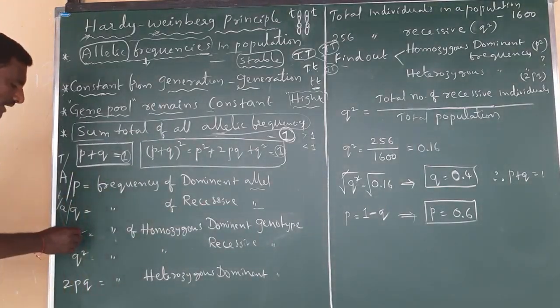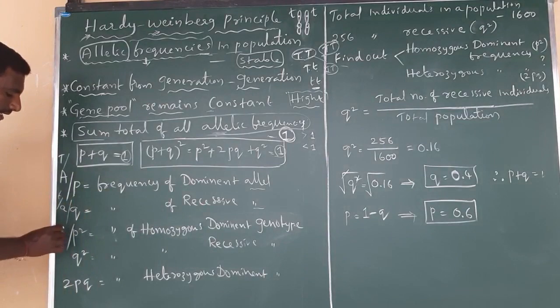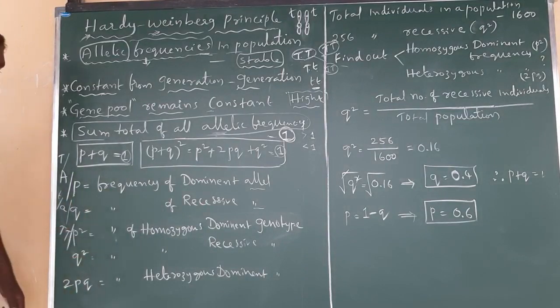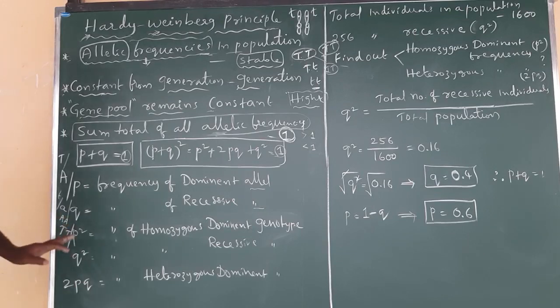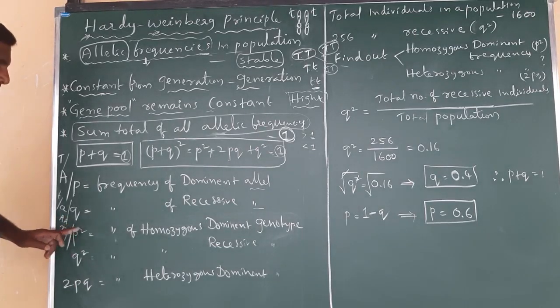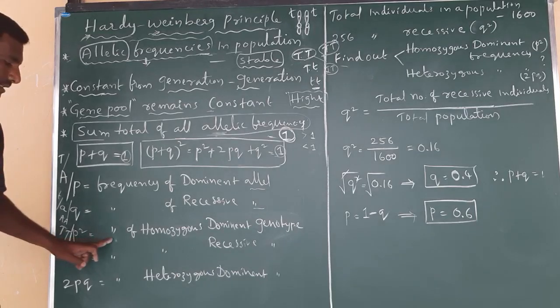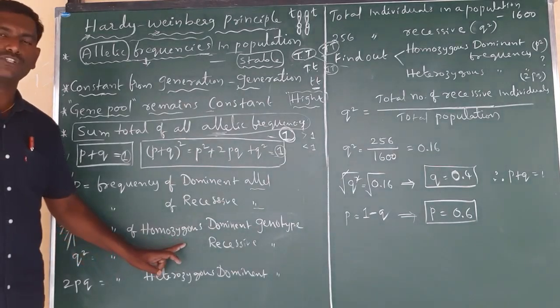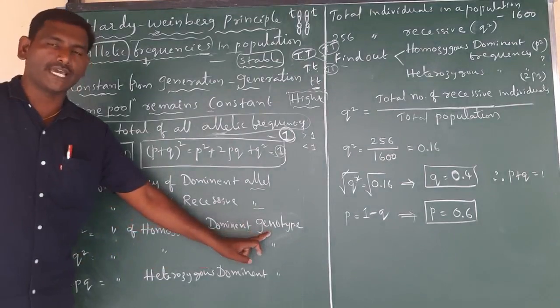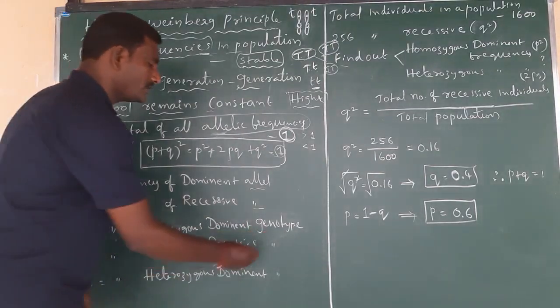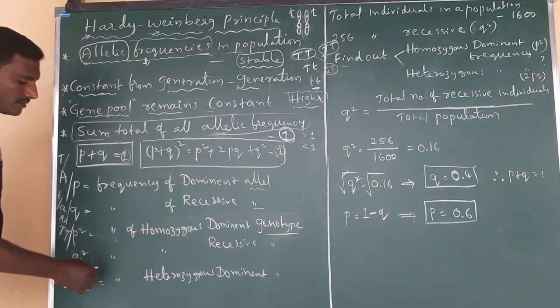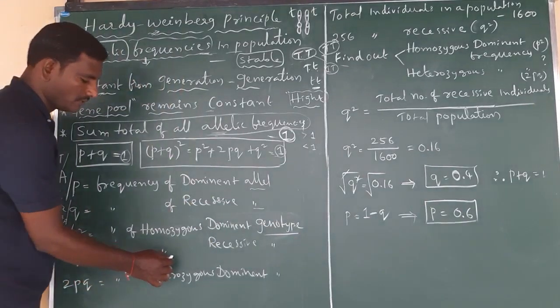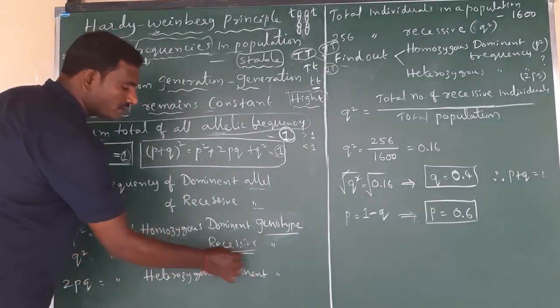Next, p square is also indicated by capital T or capital A. If two capital letters are given, they are simply called A square or p square. Here the meaning of p square is the frequency of homozygous dominant genotypes, whereas q square is equal to the frequency of homozygous recessive genotypes.